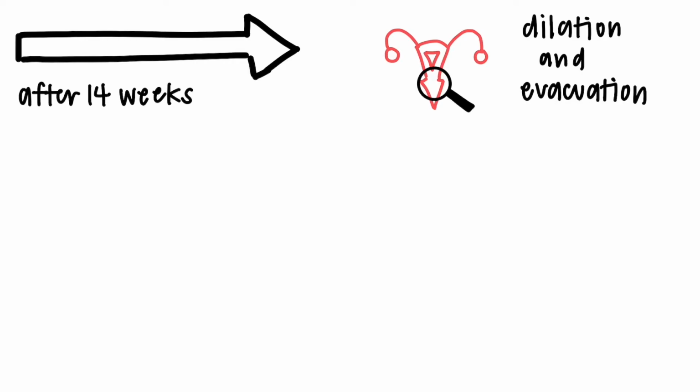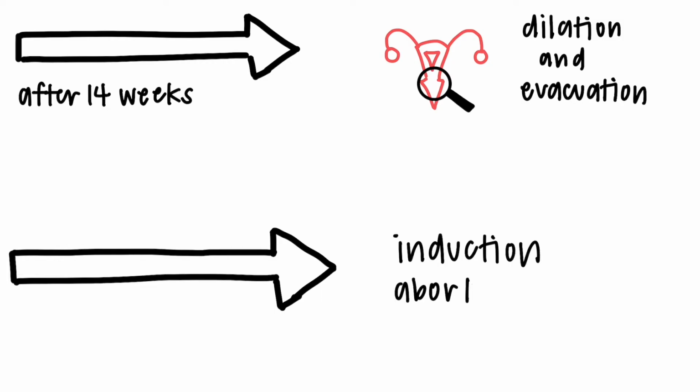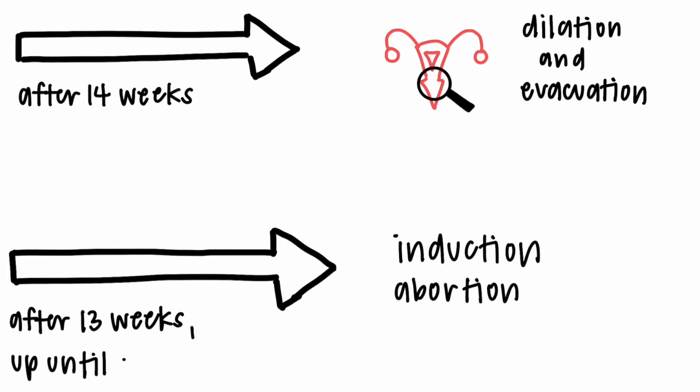Dilation and evacuation is a combination of vacuum aspiration, forceps, and dilation of the cervix, a minor surgical procedure. Finally, there is the induction abortion, which is usually performed when dilation and evacuation can no longer be done. A medicine is taken that induces labor while a surgeon cleans out the uterus.